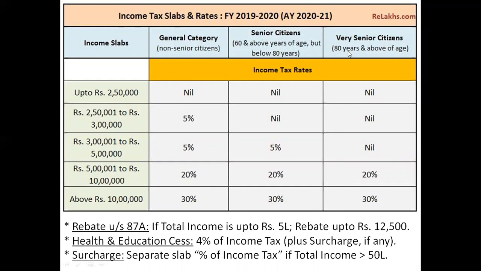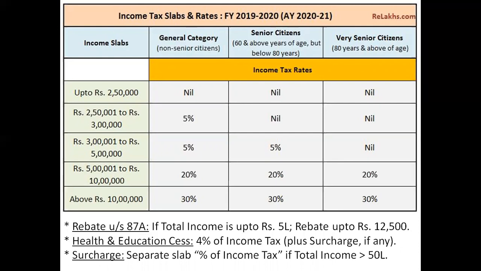Who is a very senior citizen? Whose age is 80 years and above. So please take due care. If someone's age is 60 completed years, he is going to fall under the category of senior citizen. But if someone's age is 80 completed years, he is going to be a part of very senior citizen. So I hope you are clear. 60 and above will go where? Senior citizen. 80 and above will go to very senior citizen. Residual, that is below 60, is going to be the part of general category. So basically me, you, we all are falling under the category of general category. I hope you are clear with this bifurcation of 3 categories: general, senior and very senior.